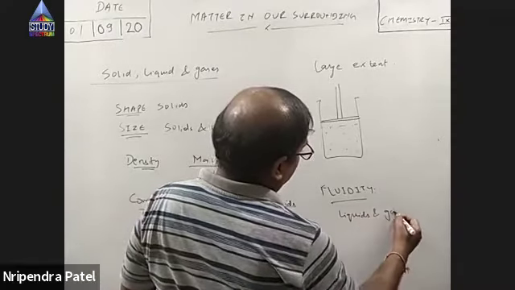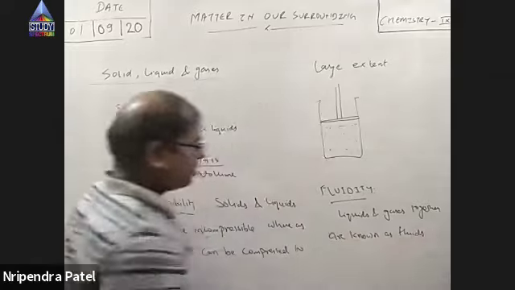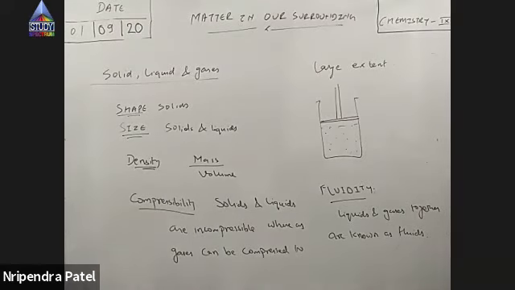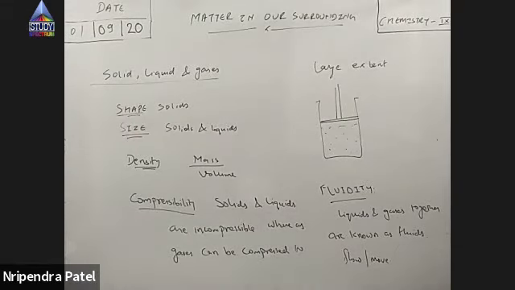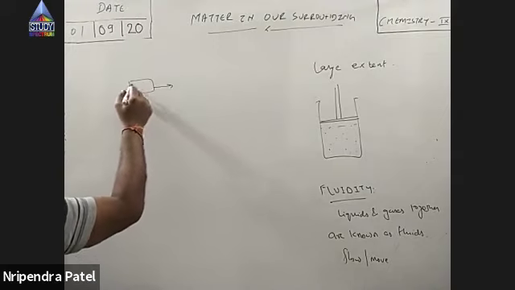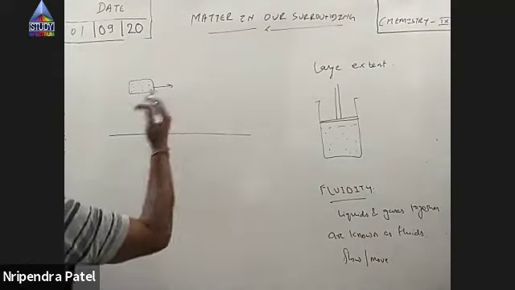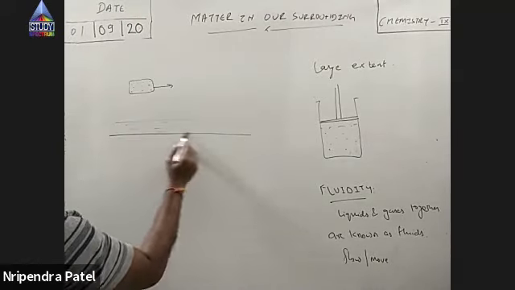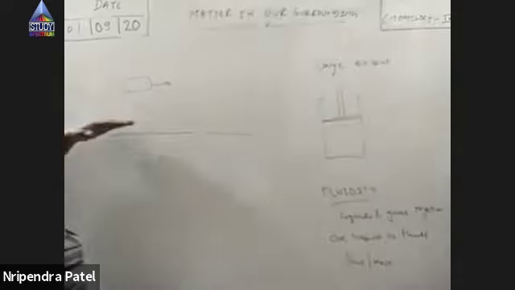Now, suppose there's a cylinder which is fitted with a movable piston, right? If this contains a liquid, whatever pressure you exert, its volume will not change considerably. It will change, but the change will be very small. At your stage, I can say it will be immeasurable. But if it was a gas, then even a small change in the pressure will show a considerable or measurable change in the volume.